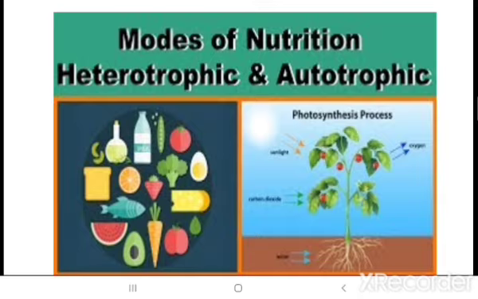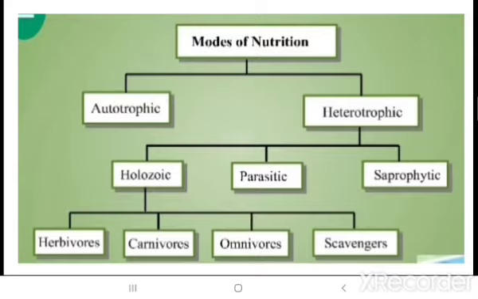Now to understand much better, let's take a single topic. First autotrophic, and then I'll move on to heterotrophic. Autotrophic is the organism which prepares its own food, synthesizes its own food. And heterotrophic, as we discussed, are dependent on the raw materials of other sources to prepare their food. For example, plants synthesize their own food, and we human beings are heterotrophic.